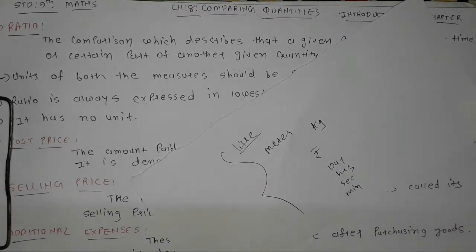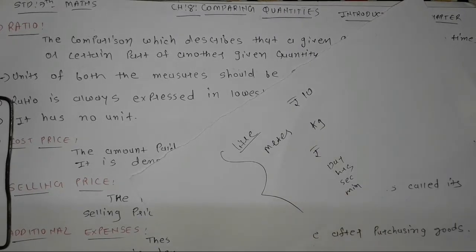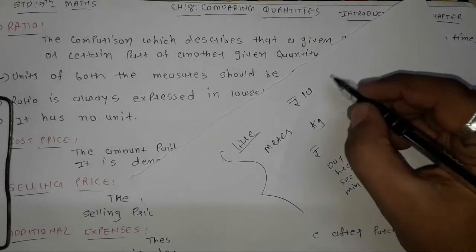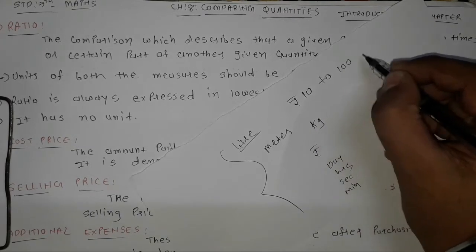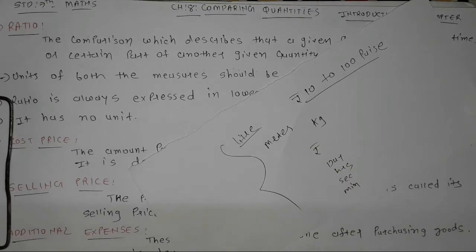So for example, if I have to compare two quantities, like the ratio of rupees 10 to 100 paise, that means we are comparing two quantities of the same kind.